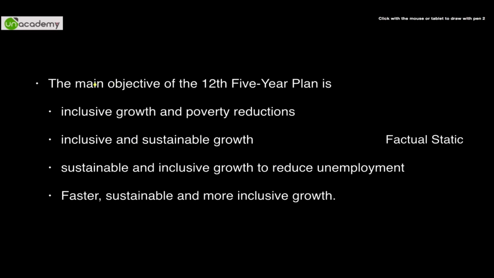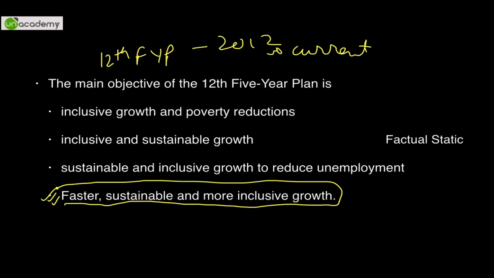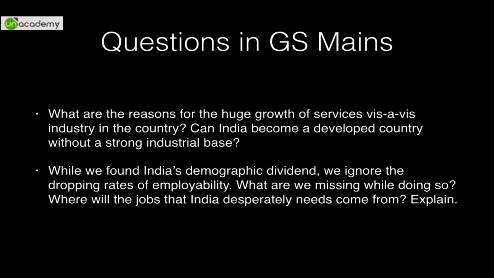And this is again, if the 12th Five-Year Plan was launched then and there in 2012, it was a current affairs question, but now it has become more of a static question. So the answer is faster, sustainable and more inclusive growth. This is a very factual type of current affairs based question. So the answer is D in this particular case. As you can see, factual, static now. Earlier it was current affairs, but now it will be classified as static.